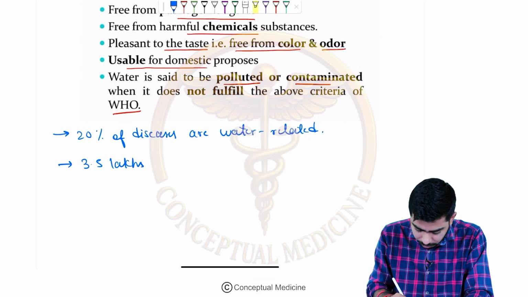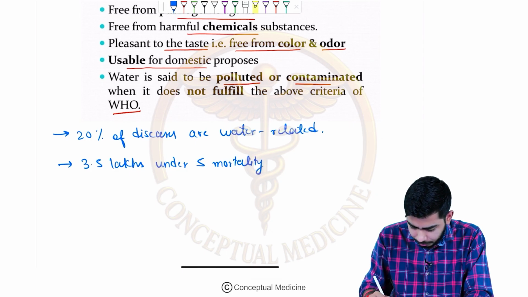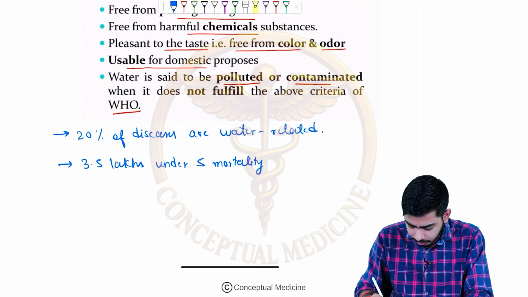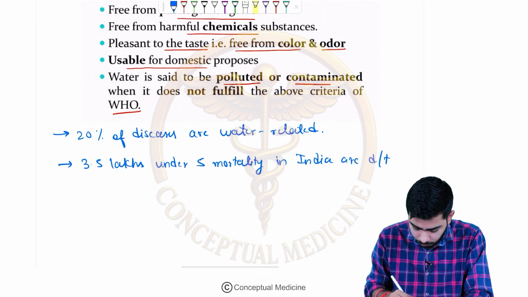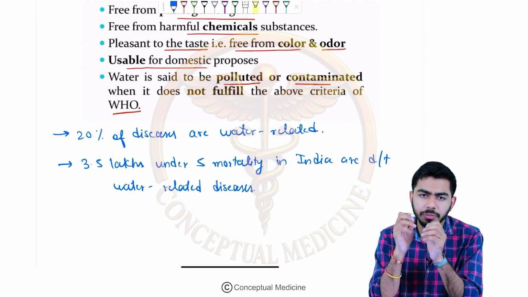So 3.5 lakh under-5 mortalities in India are due to water related diseases. This is also very interesting data which you need to remember.